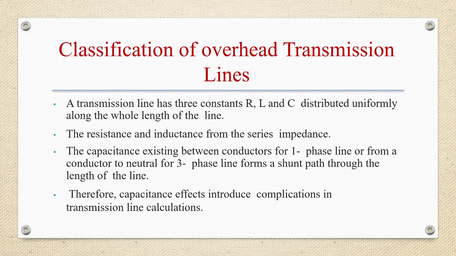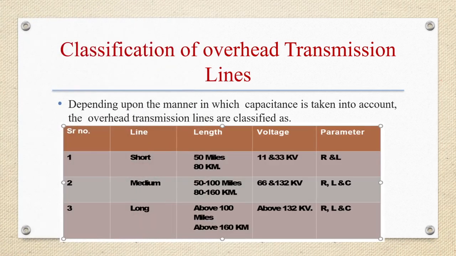A transmission line has three constants, resistance, inductance and capacitance, which are uniformly distributed along the whole length of the line. Resistance and inductance form the series impedance. Capacitance existing between conductors for a single phase line, or from a conductor to neutral for three phase lines, forms a shunt path through the length of the line. The capacitance effect will introduce complications in transmission line calculations. Depending upon the manner in which capacitance is taken into account, overhead transmission lines are classified as short, medium and long.